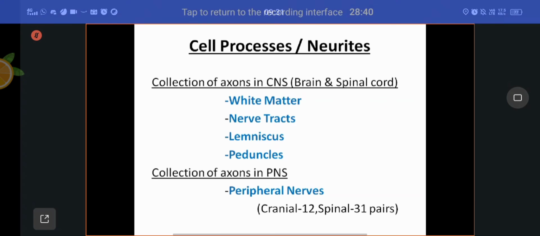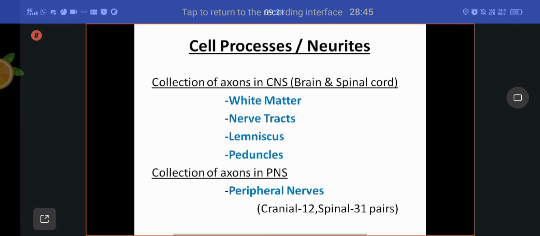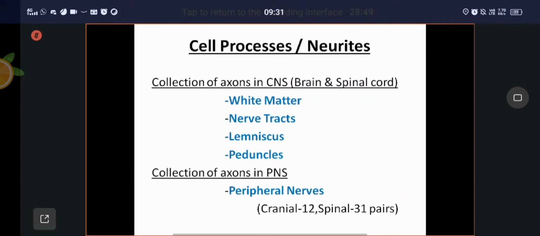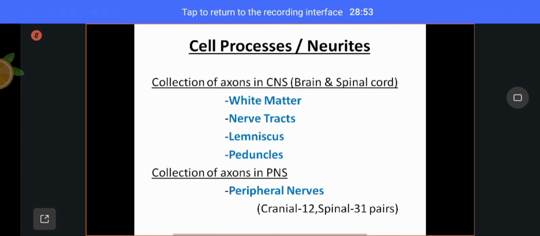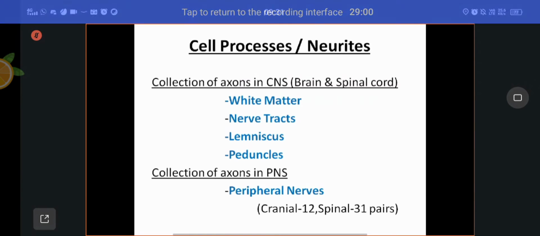Those ribbon-shaped tracts are called lemniscus. It is also a collection of axons. Example, spinal lemniscus, lateral lemniscus, trigeminal lemniscus. These things will be discussed while discussing CNS.